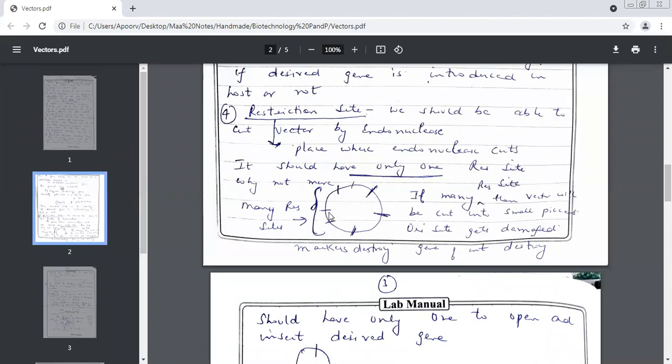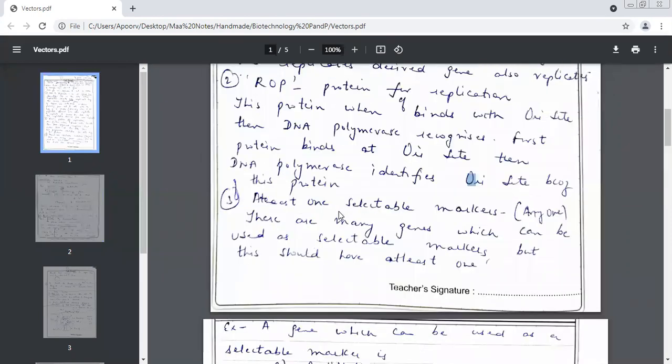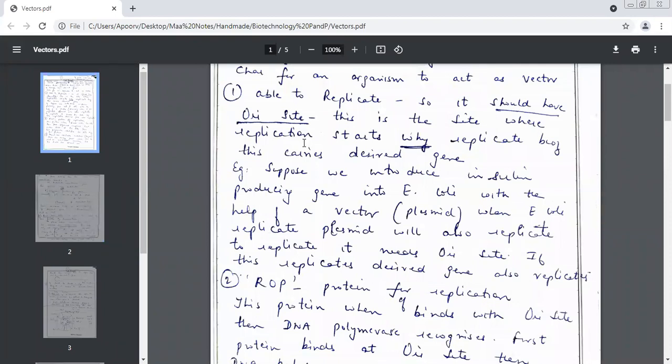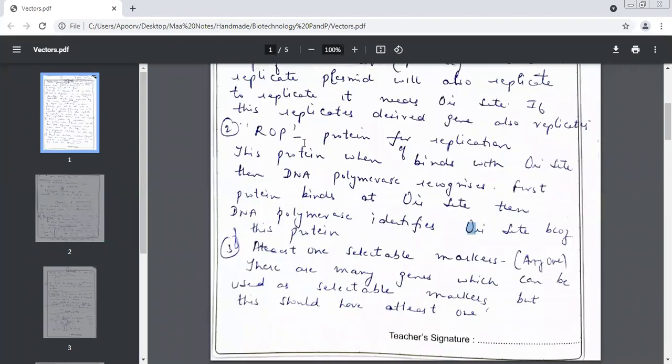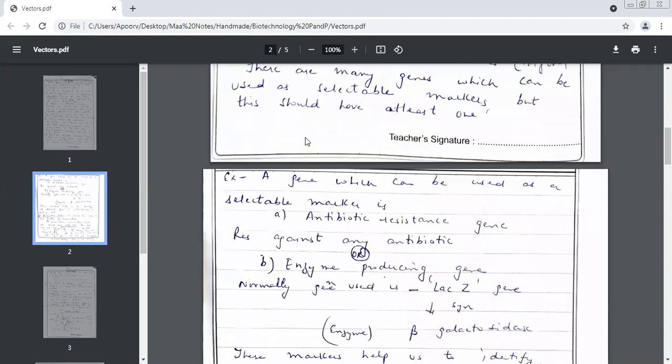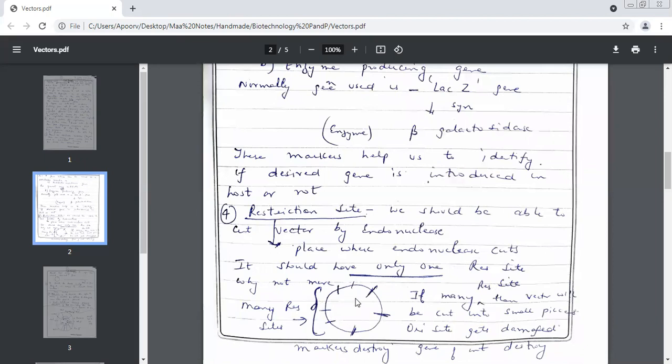What happened now? I'll take an endonuclease and it'll start cutting. It'll cut here, here, here, here. This entire vector will be cut into small pieces. When it gets cut into small pieces, what all is lost? This ORI site may get damaged, number one. The ROP protein may get cut or damaged, number two. Your selectable markers may get destroyed, number three. So it is never wise to take up a vector which has so many common endonuclease sites. Common endonuclease means where the same endonuclease can cut. You should have only one.